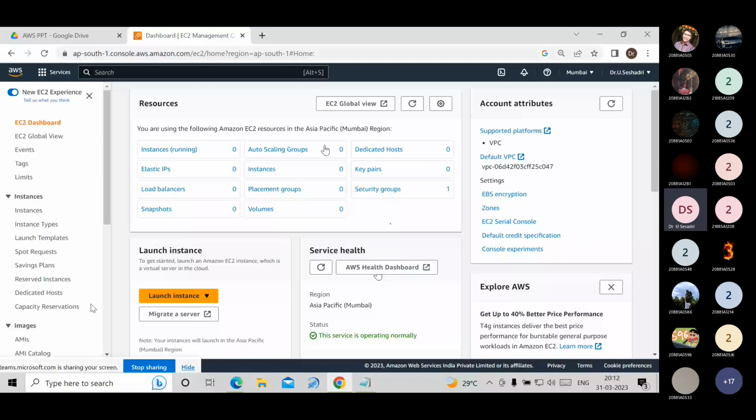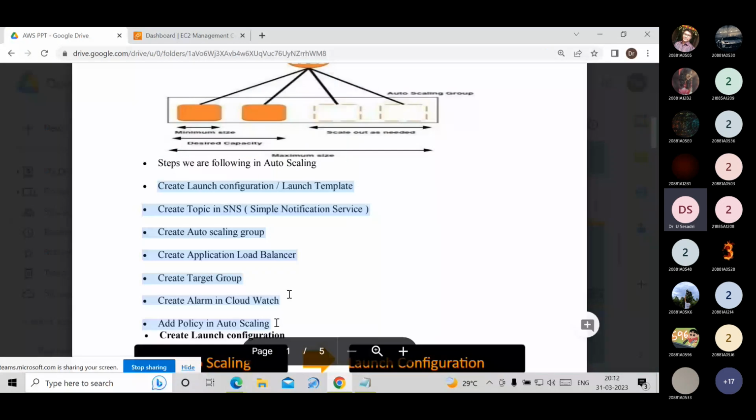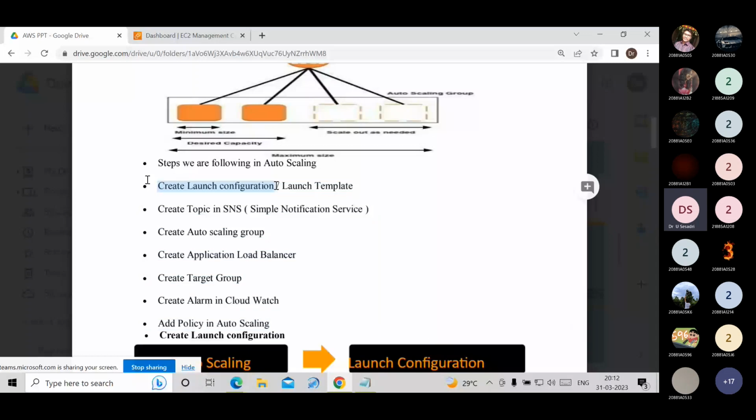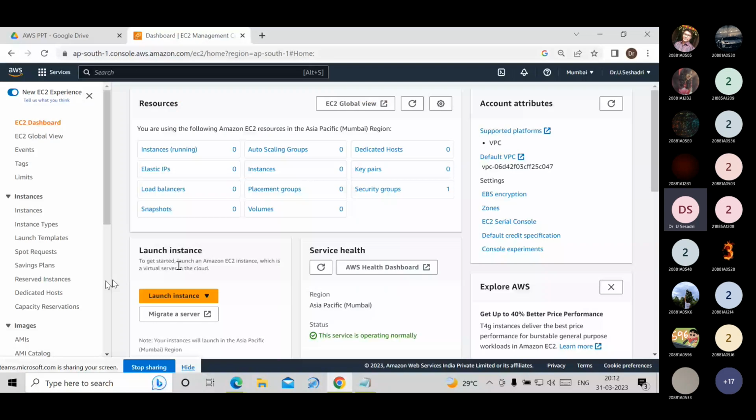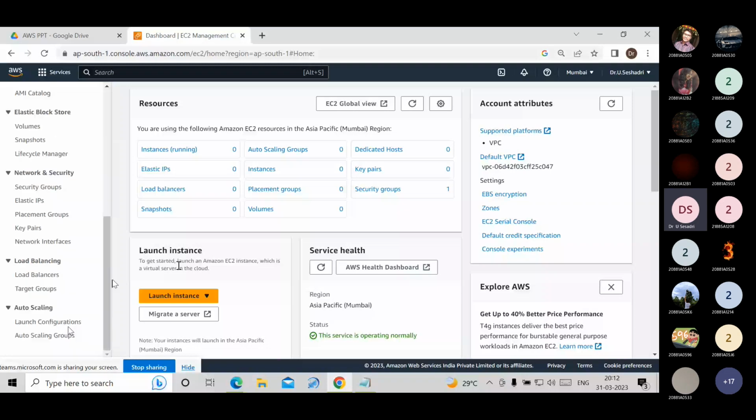Those are the 7 steps we have to follow to apply the auto scaling feature. What is the first step? Create a launch configuration or launch template. Where is the launch configuration or launch template feature? It is in the EC2 service. Scroll down, and auto scaling is there. Under auto scaling, the launch configuration feature is there.